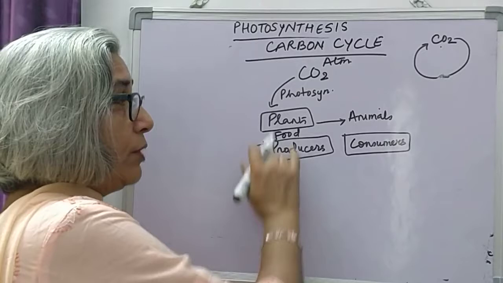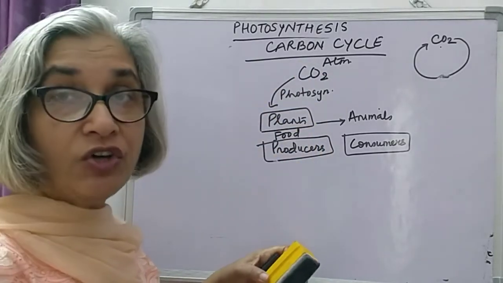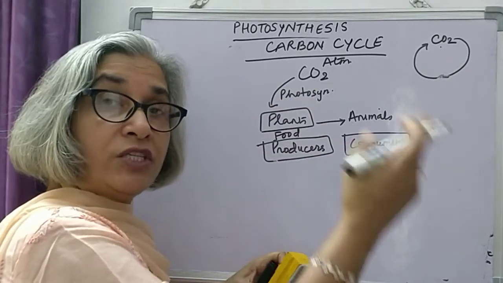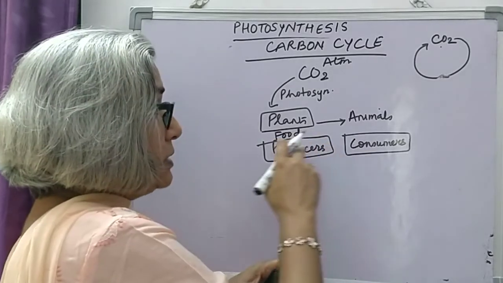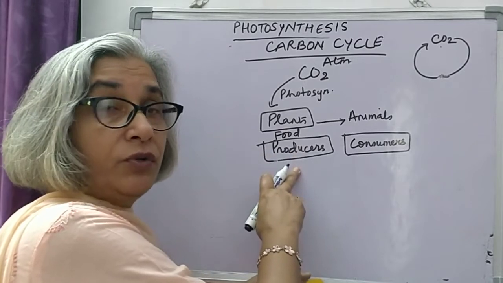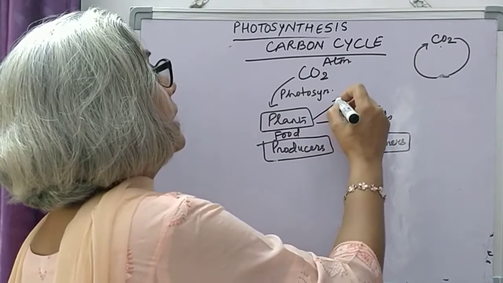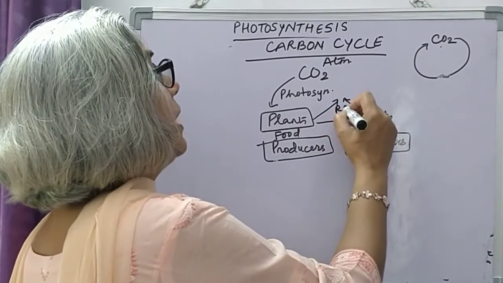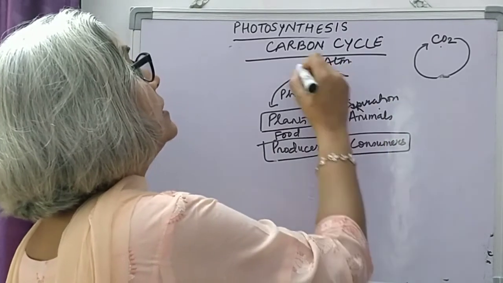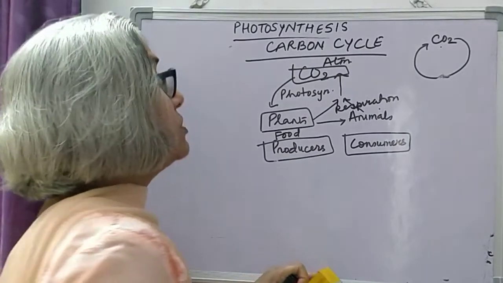Plants are the only organisms that can fix the energy of the sun into chemical energy of food, which is utilized by others. So animals consume the food produced by the plants. Plants are called producers, animals are called consumers. Now when plants and animals respire, carbon dioxide is again released in the atmosphere.